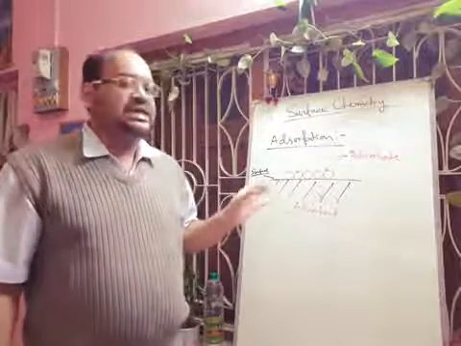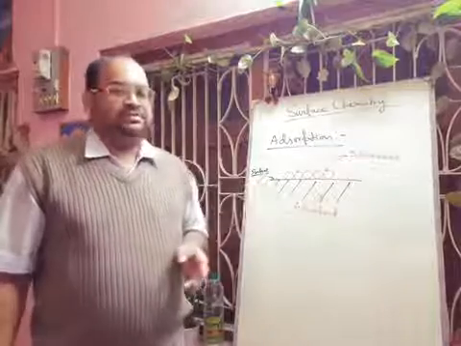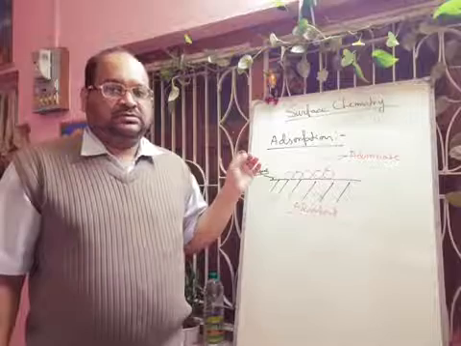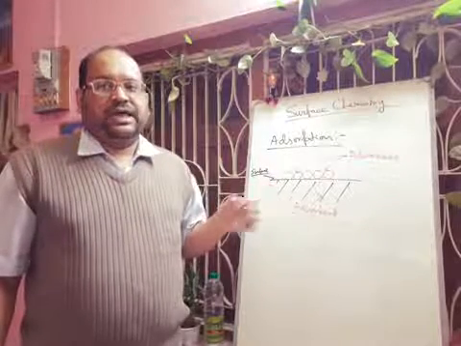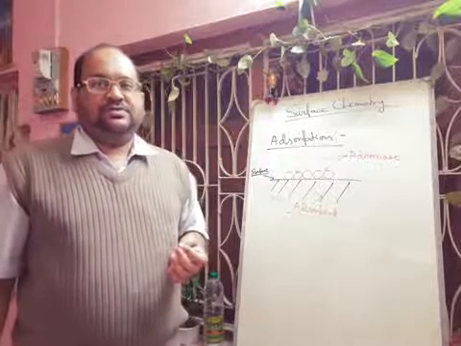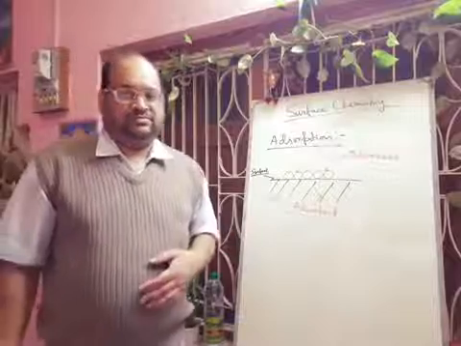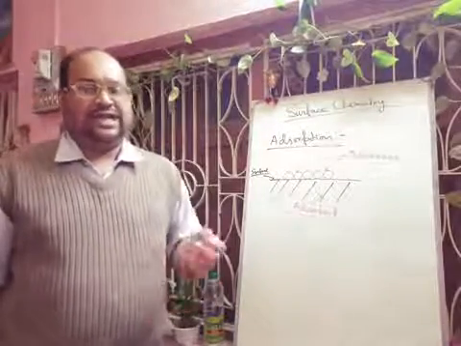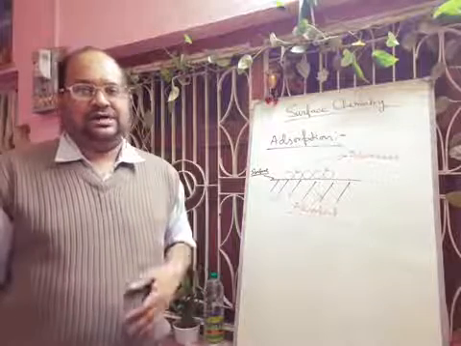Next I am discussing another example. Suppose we take an aqueous solution of raw sugar, okay, definitely there will be some color, red color or maybe brown color.